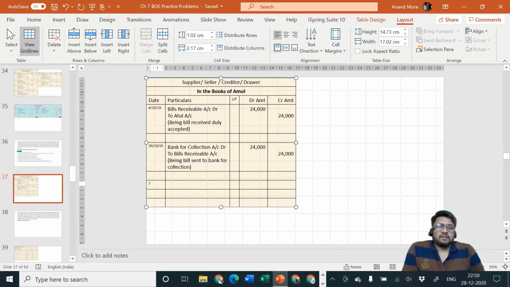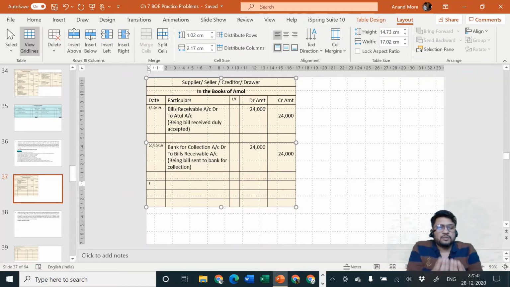Amol is saying, I could have cancelled the bill, but it is not in my cash box. It is already given to the bank for collection. So it is not in my hands. Atul will ask, sir, have you sold the bill? You have not sold the bill. You have sent it to bank for collection. Bank is your agent. Just tell the bank, don't go to collect the bill on due date from Mr. Atul. Bank will accept it. Get that bill from the bank and let us cancel it. Let us tear it off.